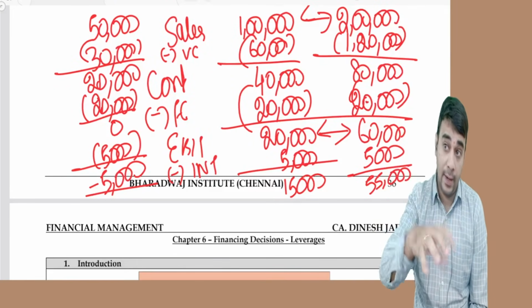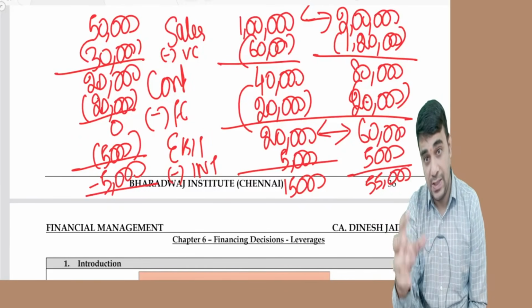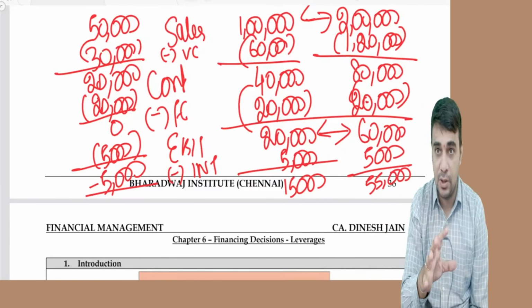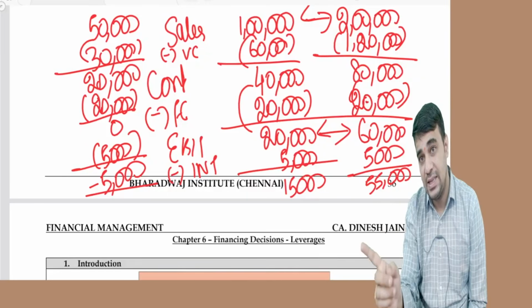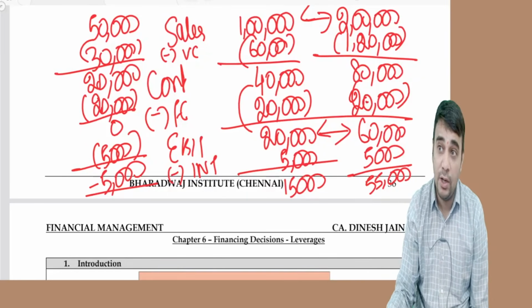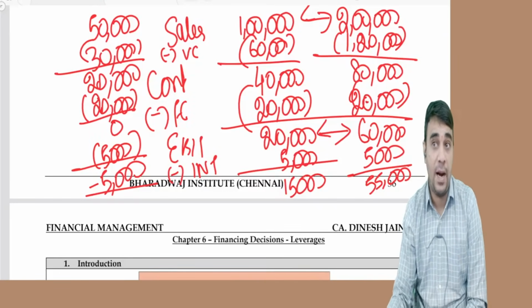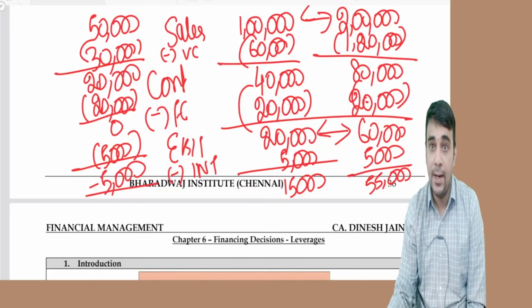Profit may go down by 100%. Profit may go down by 120% when sales is going down only by 50%. Good part: sales increasing, profit doubling or tripling. Sales going down, profit even becoming negative. That's the bad part.